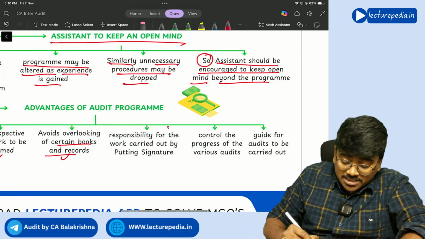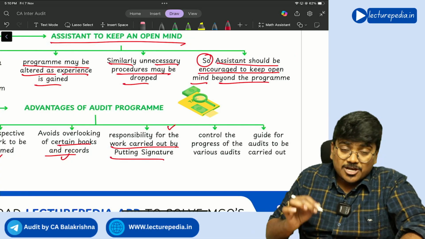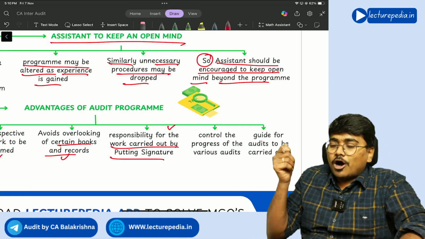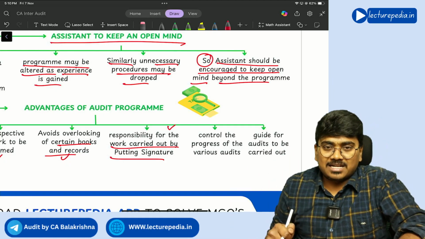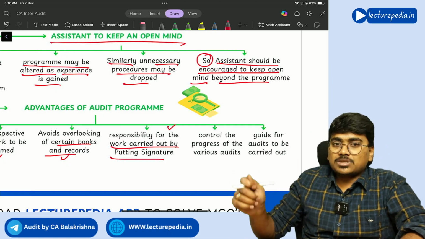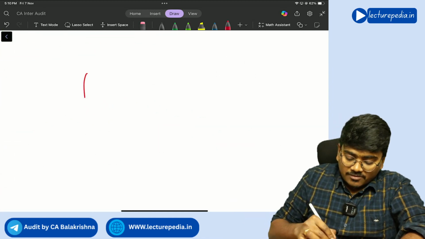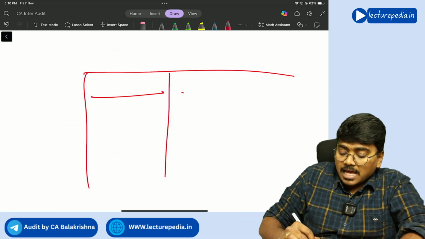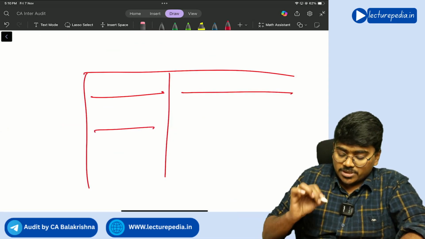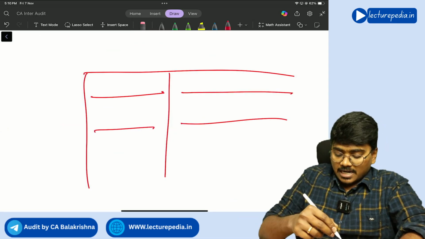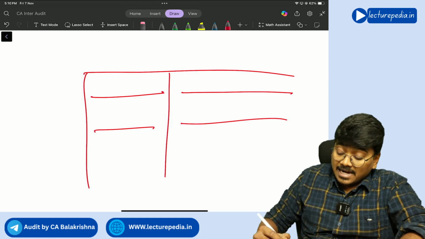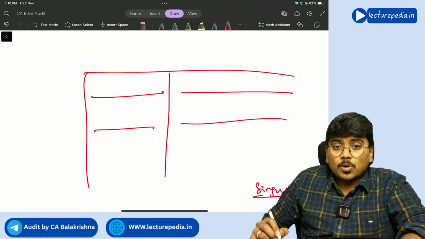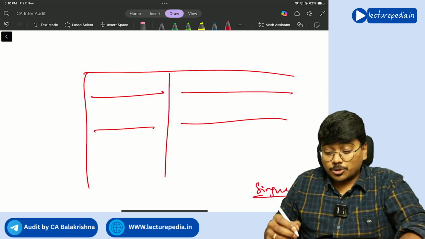Next, responsibility for the work carried out by putting the signature. You will give the audit program to a particular article assistant, asking him to do this work. The audit program will contain a list of procedures to be performed and findings. At the end, the signature of the person who has performed the procedure should be there.